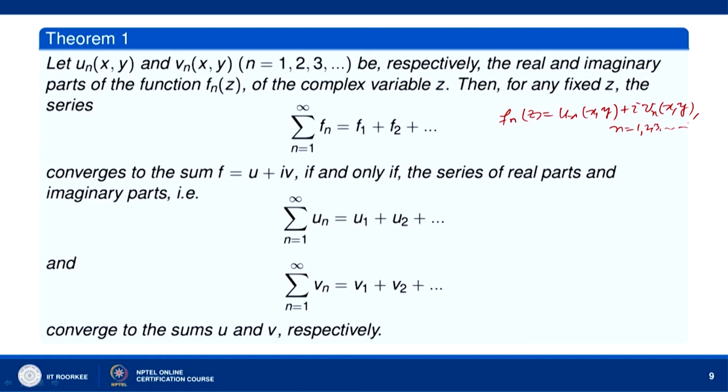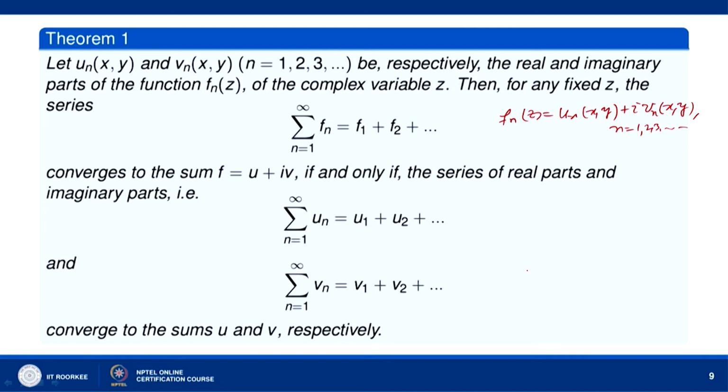Then for any fixed z, the series sigma f_n(z), equal to f_1(z) plus f_2(z) and so on, converges to the function f, whose real part is say u(x,y) and imaginary part is v(x,y), if and only if the series of real parts sigma u_n(x,y), that is u_1(x,y) plus u_2(x,y) and so on, and sigma v_n(x,y), which is v_1(x,y) plus v_2(x,y) and so on, converge to the sums u(x,y) and v(x,y) respectively.